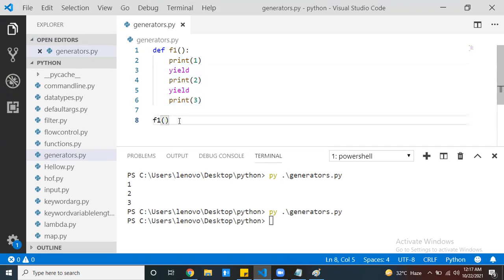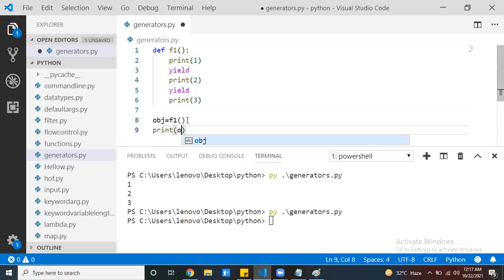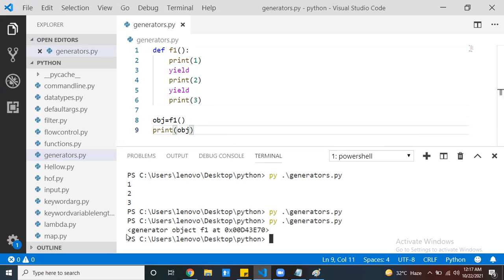So now my f1 is a generator function. While calling a generator function, it returns one generator object. The function body will not execute. Print my generator object: now if you observe, it returns a generator object.